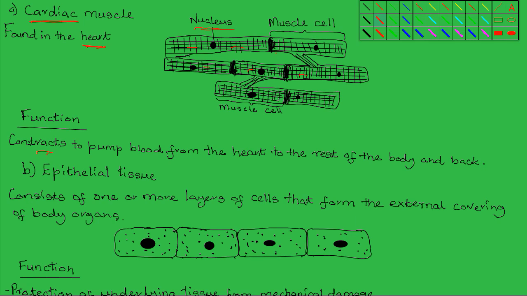Secondly, we have epithelial tissue. In animal bodies, an epithelial tissue consists of one or more layers of cells that form the external covering of the body organs. So some parts of the body organs will have more than one layer of epithelial cells, but the majority will just have one layer.